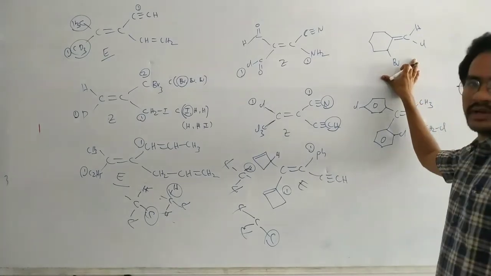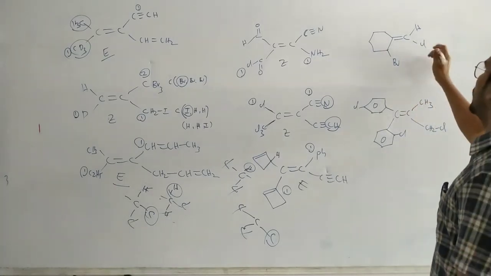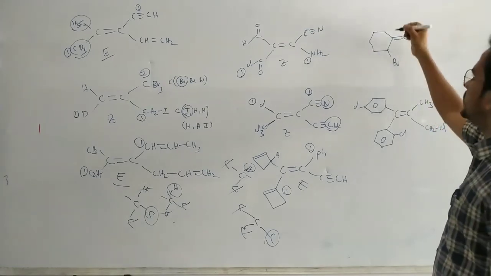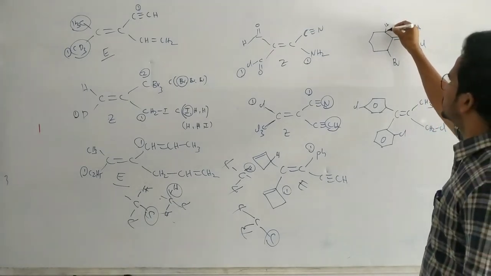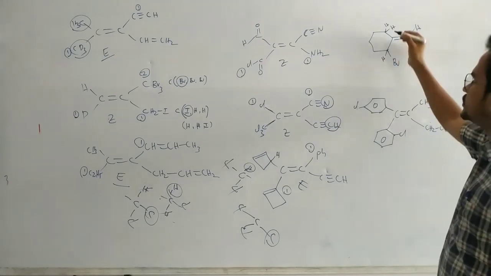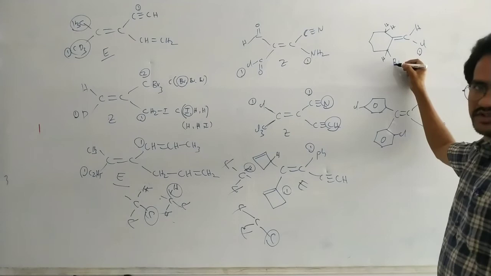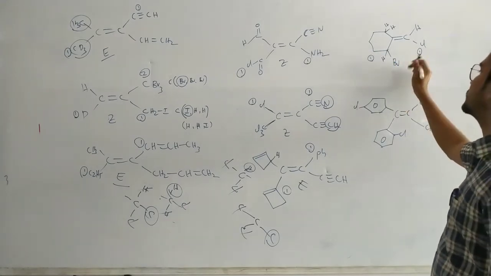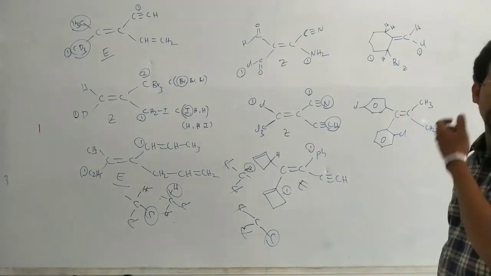Now in this case, you see this one exhibits geometric isomerism. Hydrogen, chlorine. Chlorine has a high priority. Now between these two, this carbon is attached to hydrogen and hydrogen, this carbon is attached to hydrogen and bromine. So CH2, CHBr, which one is the high priority? CHBr is a high priority. So high priority goes on the same side, so Z isomer.